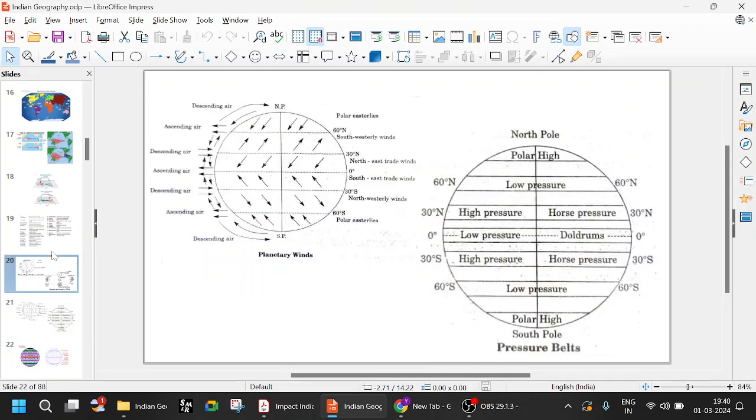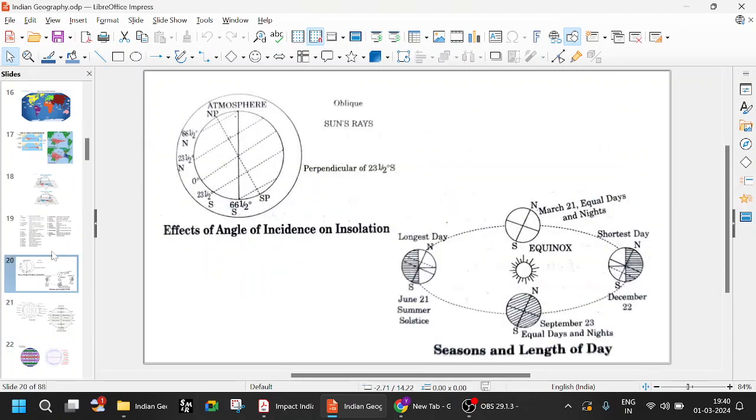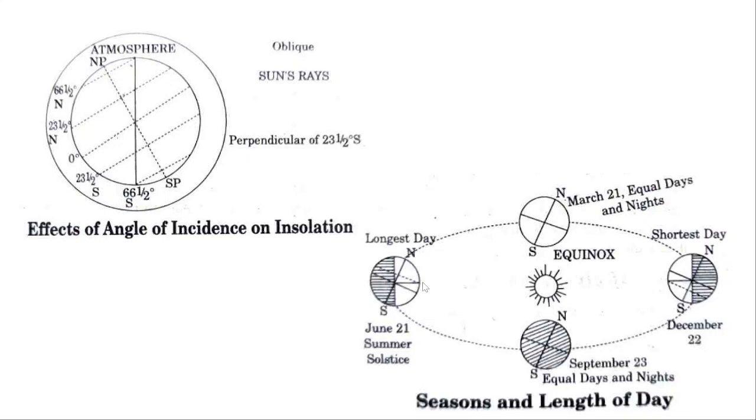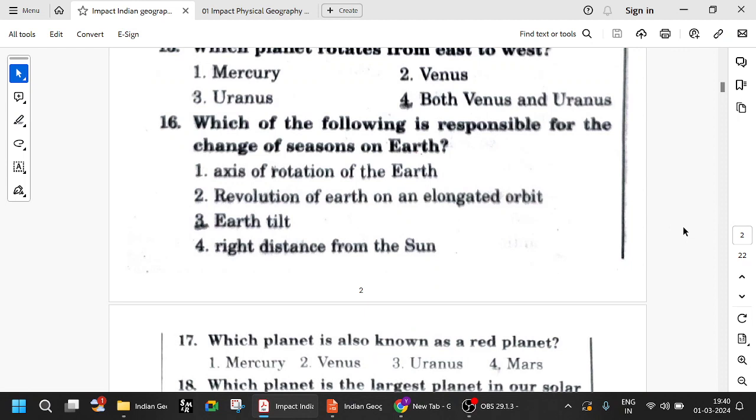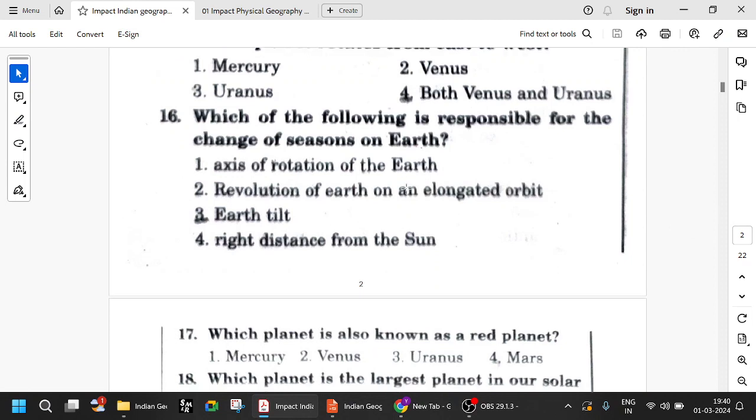But actually, see, there is a tilt. The Earth is at an angle. Because of the angle, we are getting seasons. Keep that in mind. Which of the following is responsible? The Earth's tilt is responsible.